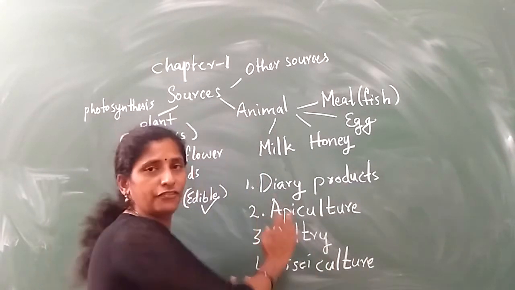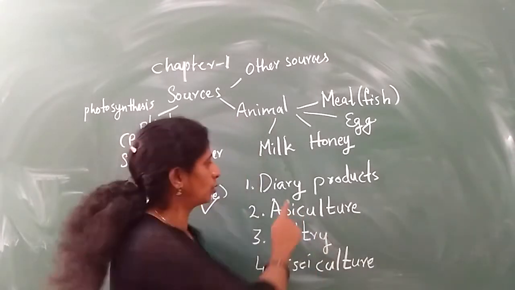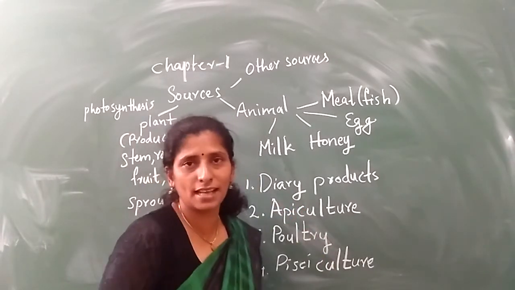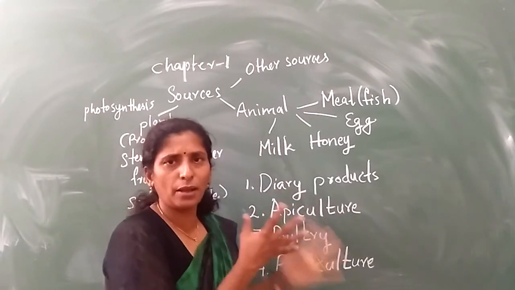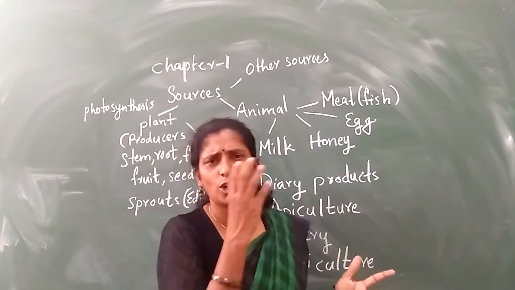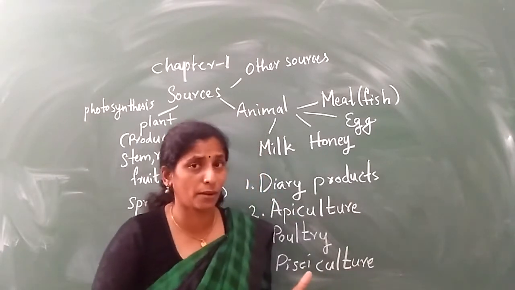So everything related to milk is called what? Dairy. So dairy is nothing but the production of milk. And from the dairy you will get not only milk. What are the other products from milk?